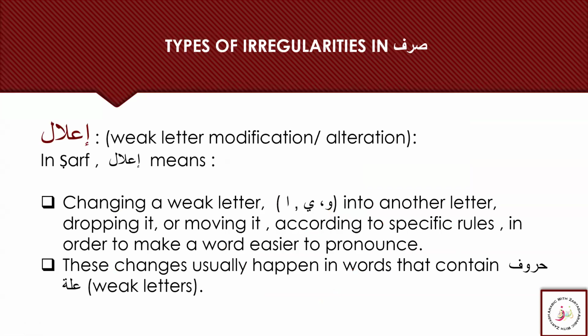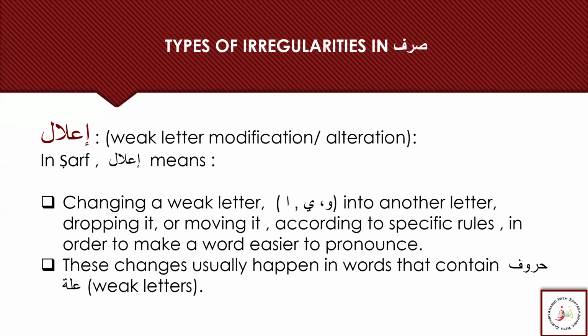So here what we need to learn for Misal is that when we are changing these weak letters, waw, ya, or it can be alif, we need to learn what changes are going to happen when we apply the Misal rules, the rules for the fa kalima when it has a waw or ya. It is called ilal, the weak letter modification or alteration.